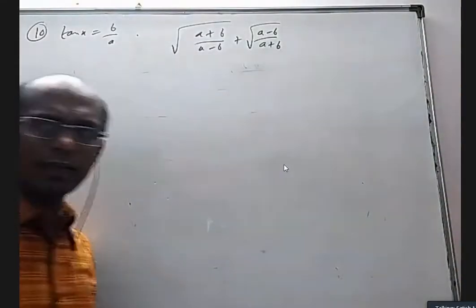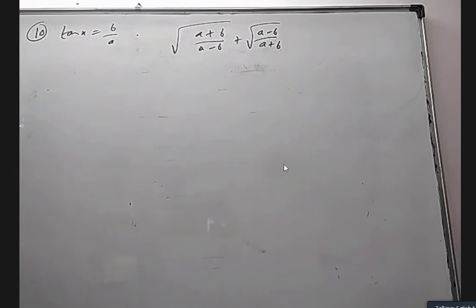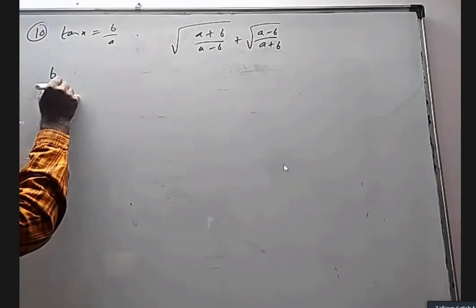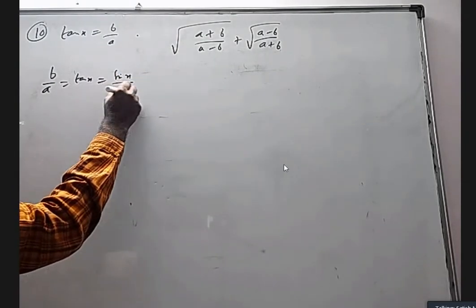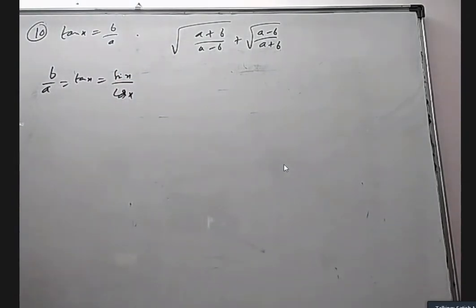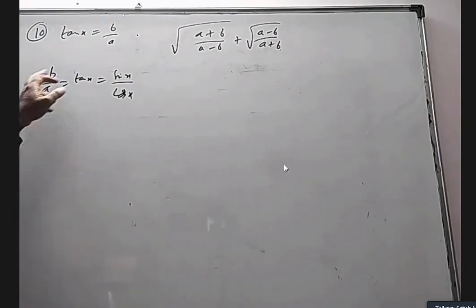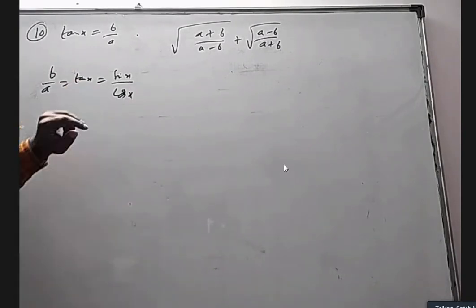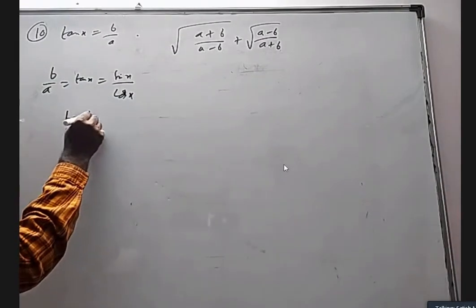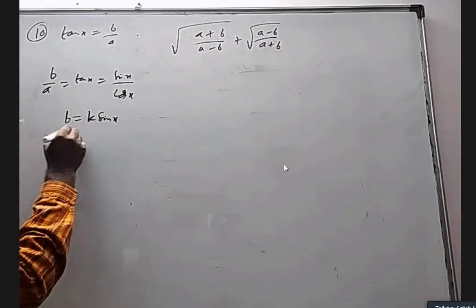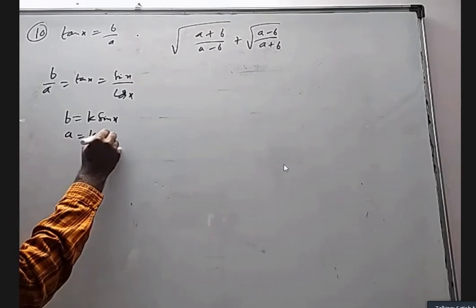Okay, almost same as writing b as a tan x or dividing by a and writing tan x. I want to do it slightly differently. B by a, which is tan x, I can write as sin x by cos x. Just because b by a is sin x by cos x, I cannot say b is sin x and a is cos x. I can say b is 2 sin x, a is 2 cos x. I can say b is 100 sin x and a is 100 cos x. So I am going to take b is equal to k sin x and a is equal to k cos x.